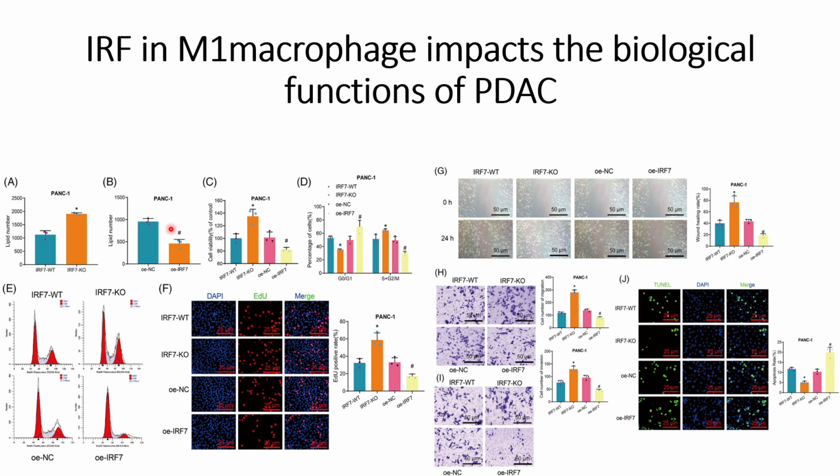And after that, they checked the cell viability in different conditions, and they can see that when IRF7 is knocked out, more pancreatic cancer cells are viable compared to the case where IRF7 is present within the M1 macrophages.